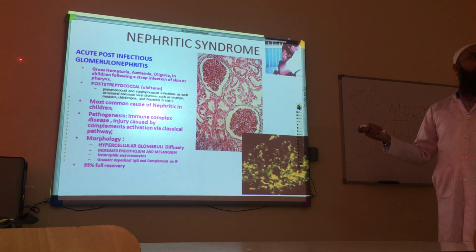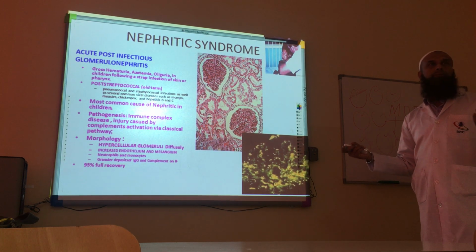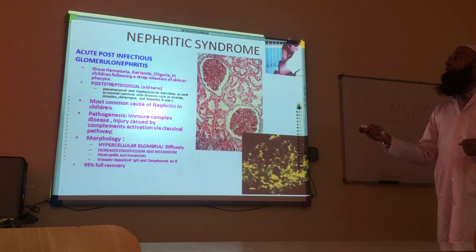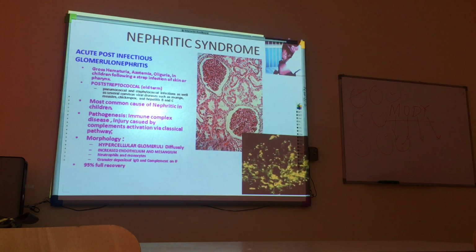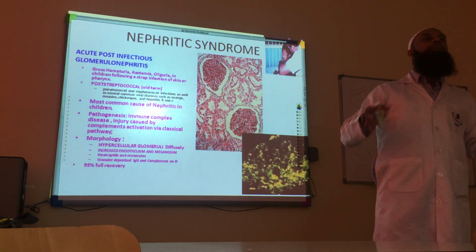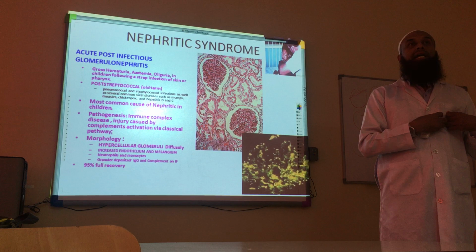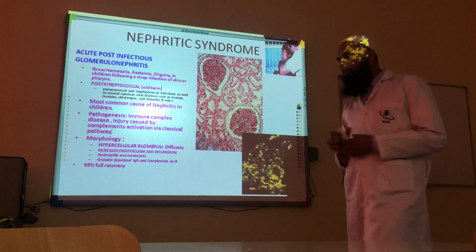What do we find? We find all the features of nephritic syndrome. We find gross hematuria, we find oliguria. What is the meaning of oliguria? Decreased amount of urine. In children, especially following a streptococcal infection of the skin or throat. Do you know any other disease which typically has this kind of pattern? Rheumatic fever and rheumatic heart disease. They also occur one or two or sometimes up to three weeks after an untreated streptococcal infection of the throat or skin. They also cause antibodies against the typical M proteins. So the mechanism is the same.